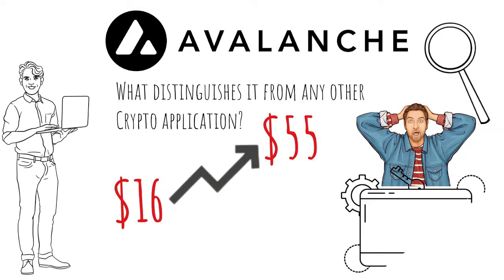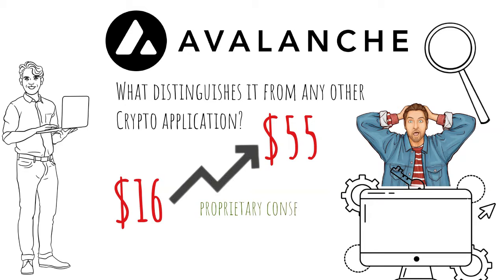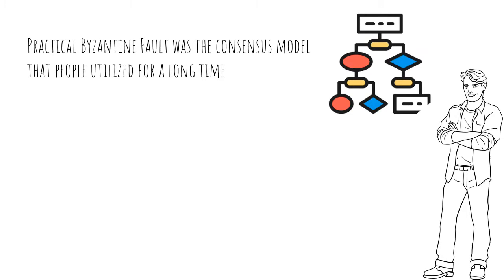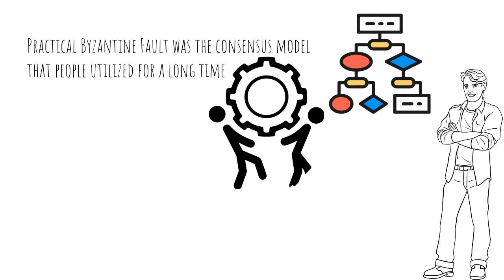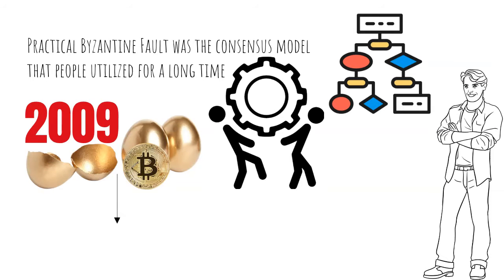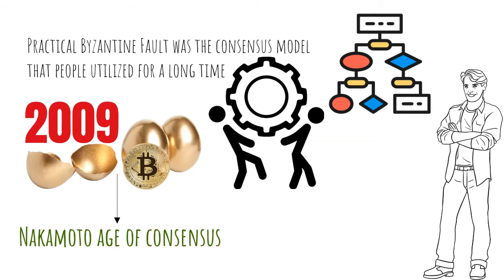To comprehend the Avalanche network, we must first learn about its proprietary consensus mechanism and its economics. First and foremost, you should be aware that practical Byzantine fault tolerance was the consensus model that people utilized for a long time. It was basically a computer science algorithm that helped a variety of things come together and come to a decision based on the data they had. Then in 2009 came the birth of Bitcoin, which marked the beginning of the Nakamoto age of consensus. The proof-of-work mechanism was invented and provided by Nakamoto. Avalanche established its own consensus model network, Avalanche, in 2020.